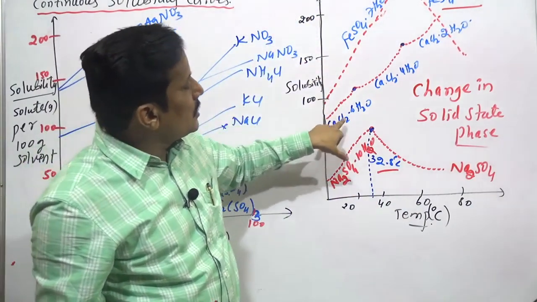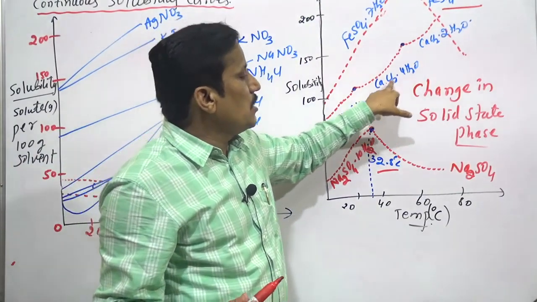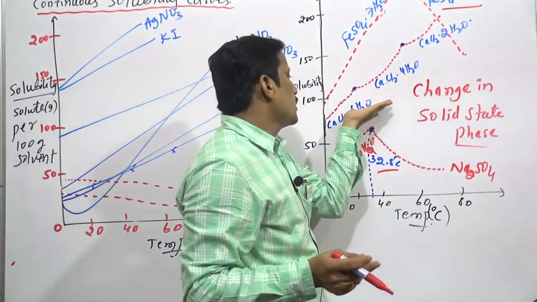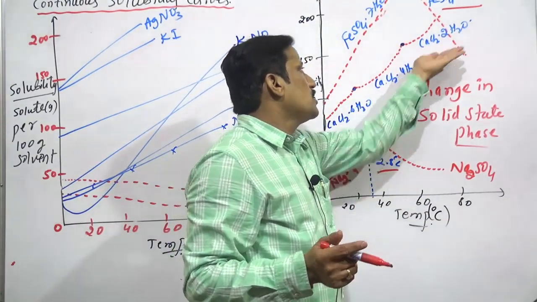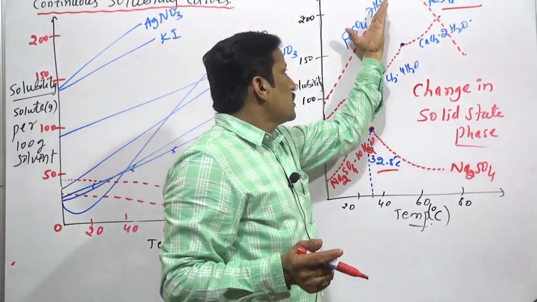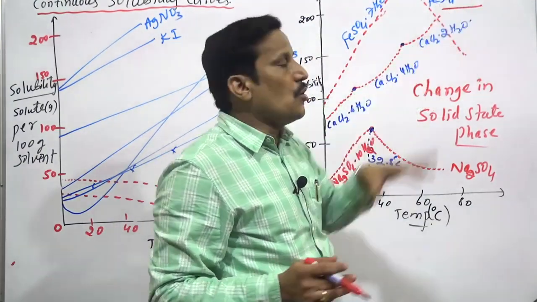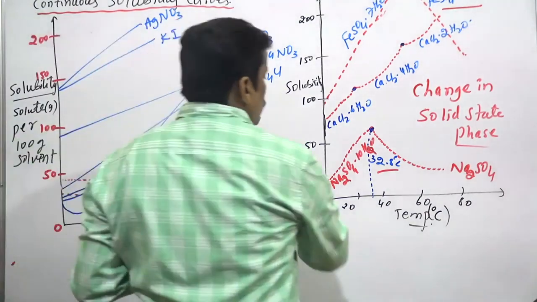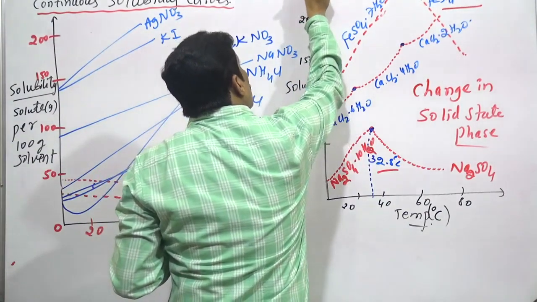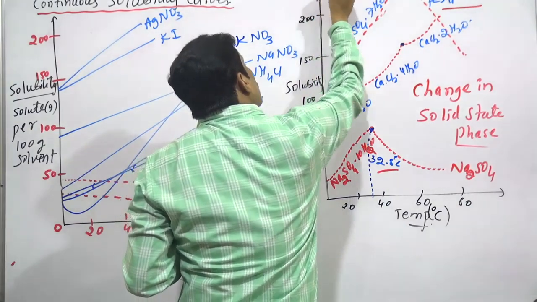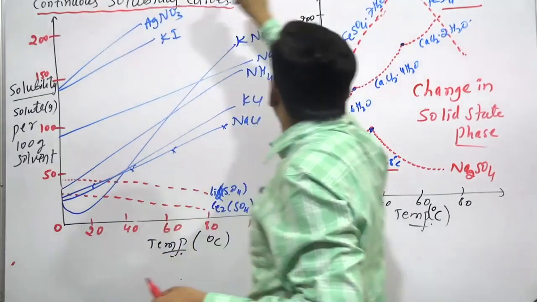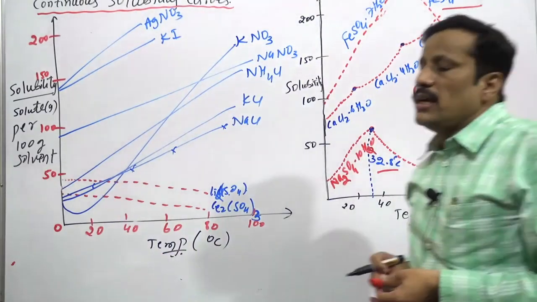So CaCl2·6H2O, CaCl2·4H2O, CaCl2·2H2O; here 7H2O, here 4H2O. They are called discontinuous solubility curves.